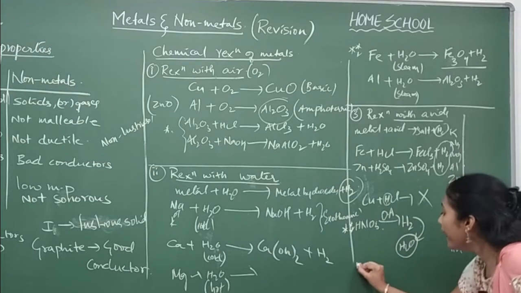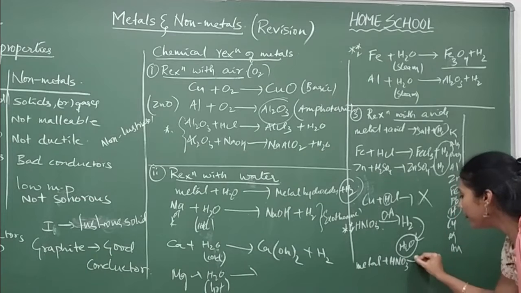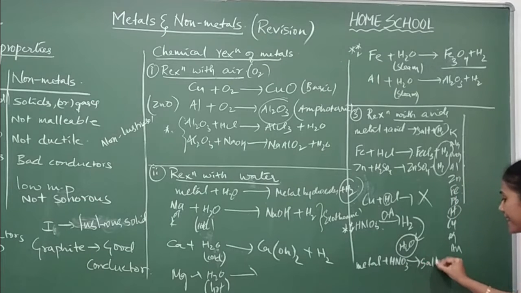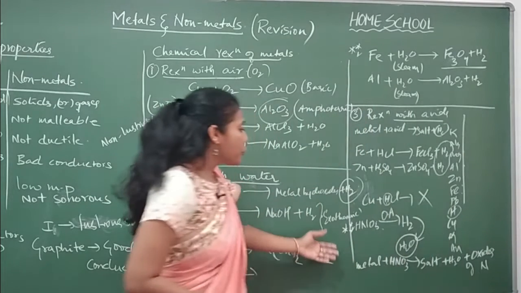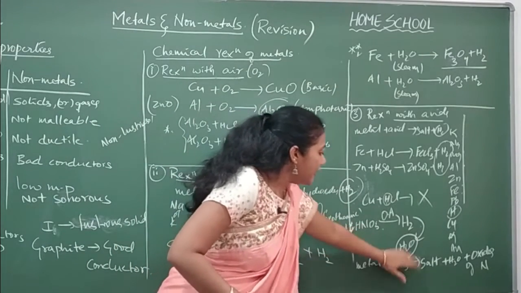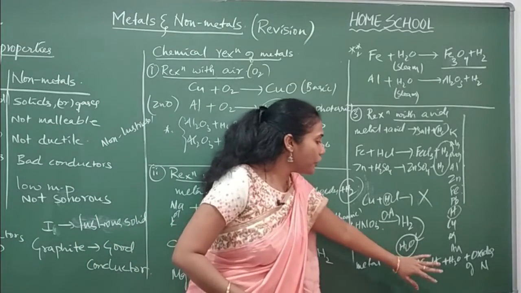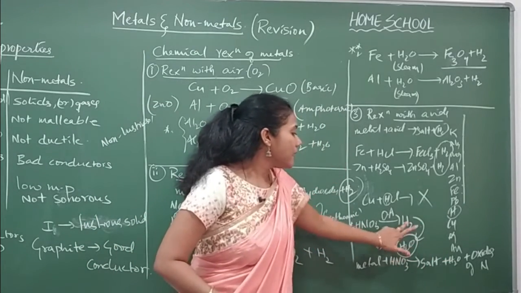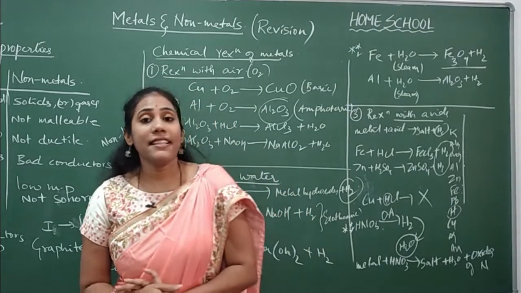Okay, so whenever some metal reacts with HNO3, what are the products you will get? You will get salt plus water plus oxides of nitrogen. Oxides of nitrogen. Okay, so when you add concentrated HNO3 to a metal, instead of hydrogen gas, you will get water. Okay, salt is usually produced, but water is formed instead of hydrogen gas. It is because HNO3 is the strong oxidizing agent.